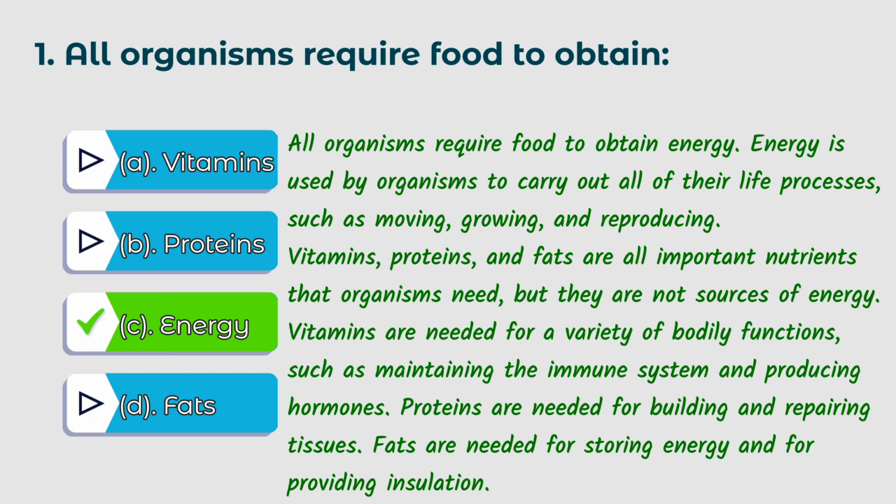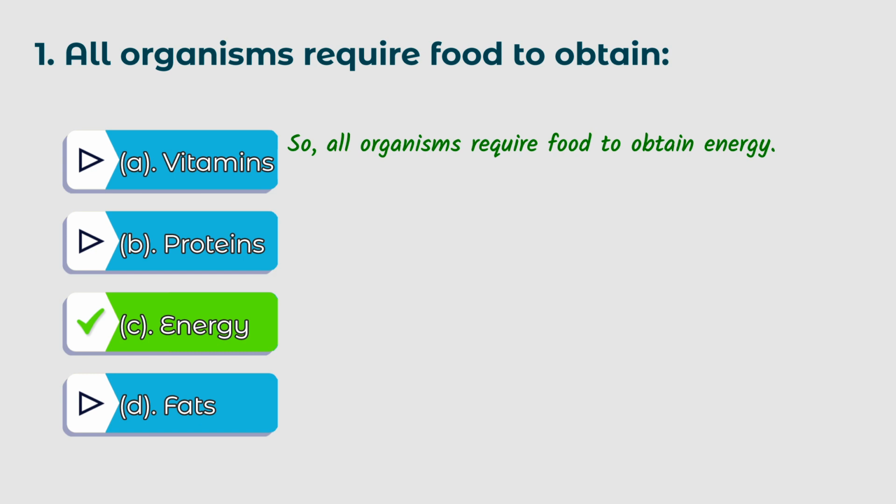Vitamins, proteins, and fats are all important nutrients that organisms need, but they are not sources of energy. Vitamins are needed for a variety of bodily functions, such as maintaining the immune system and producing hormones. Proteins are needed for building and repairing tissues. Fats are needed for storing energy and for providing insulation. So, all organisms require food to obtain energy.